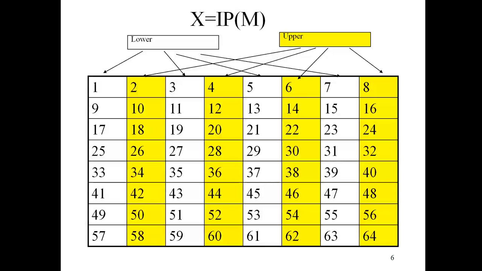This is an 8 by 8 matrix where the bits are arranged. As an example, we can say this is the input for the bits. Instead of 1 we put 20, or instead of 35 we put 40, and in the position of 40 we put 35, likewise. Otherwise we can say the last column we put into the first, and the first into the last. There are different sequences we can have, and this is what we call permutation.